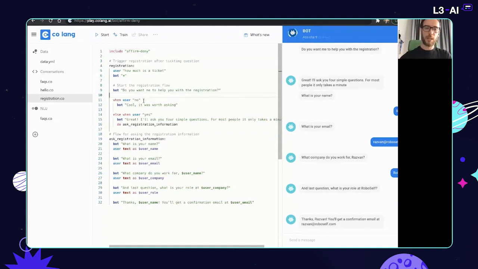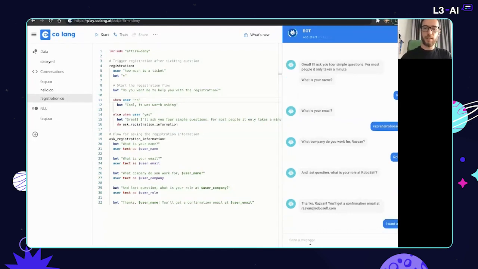So we've asked the user a question, but what happens if they answer with something else? I want a ticket.